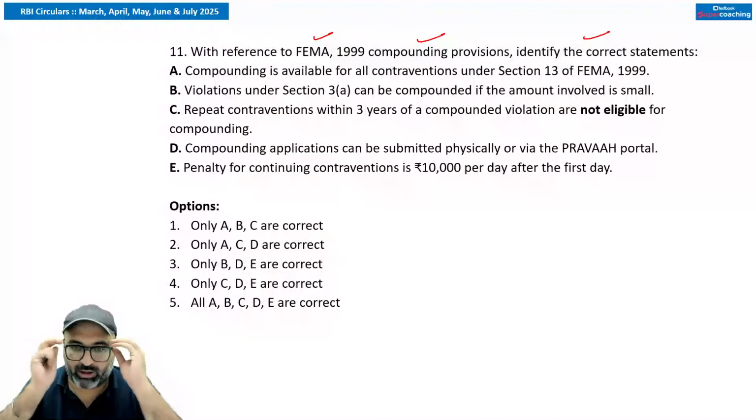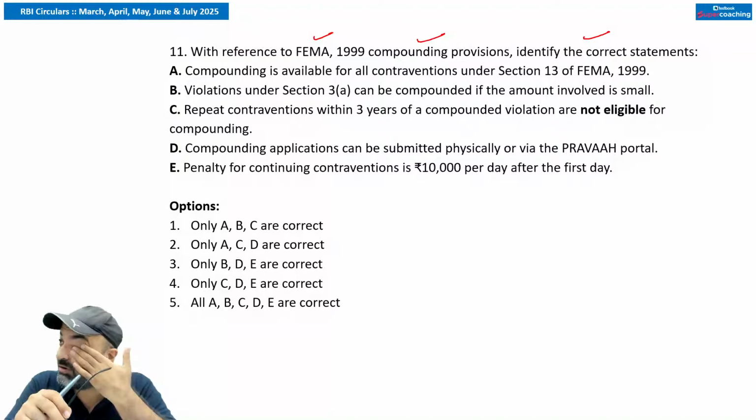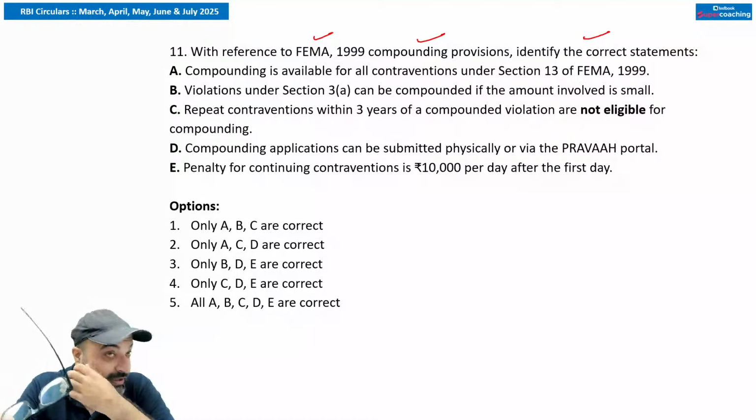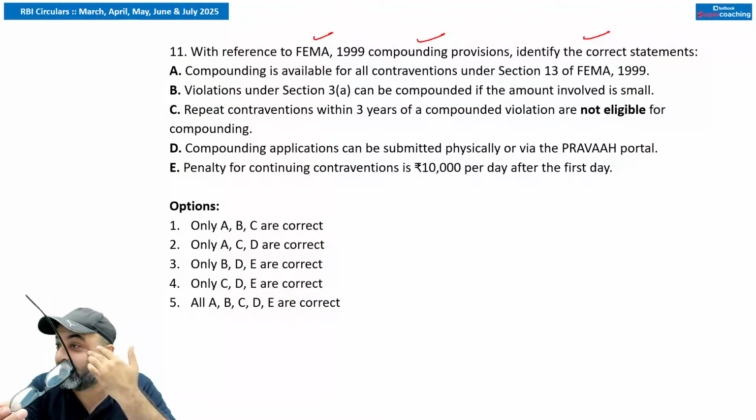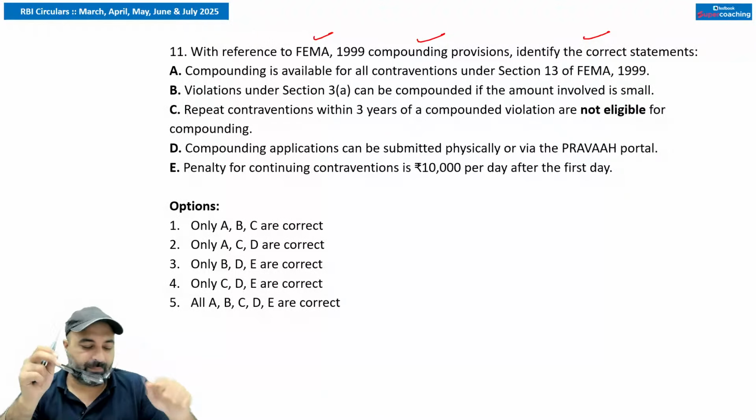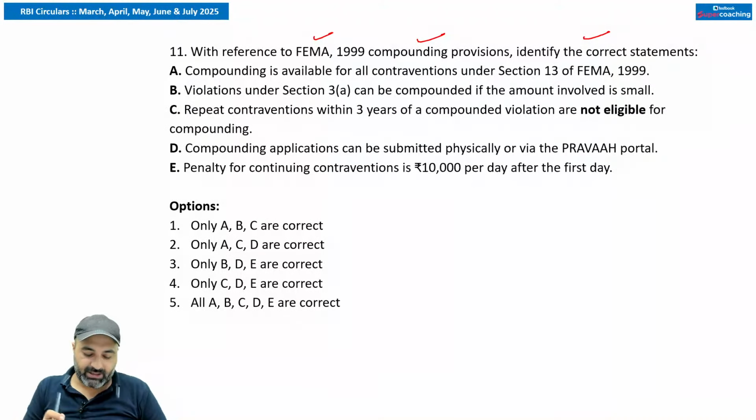Did you understand? What does contravention mean? So contravention basically means when you have done something wrong, when you have not fulfilled the norms as per the laws, as per the act, as per the RBI conditions. But what is compounding, sir? It is basically you come forward on your own, saying that this contravention has happened from my side and I'm ready to pay the penalty. That is basically known as compounding.